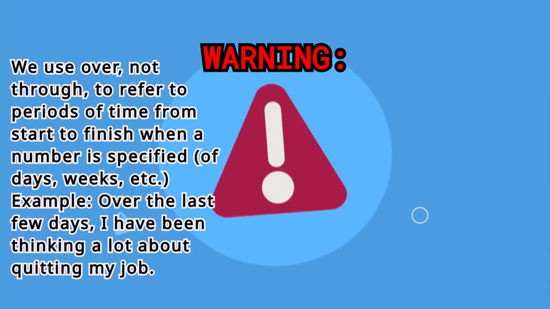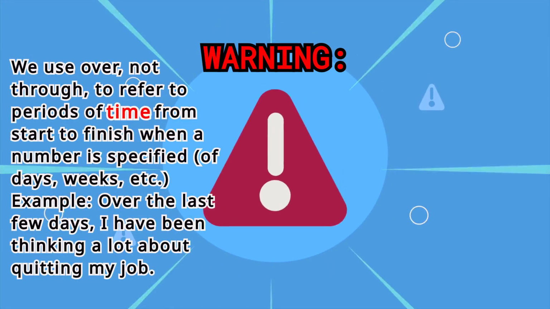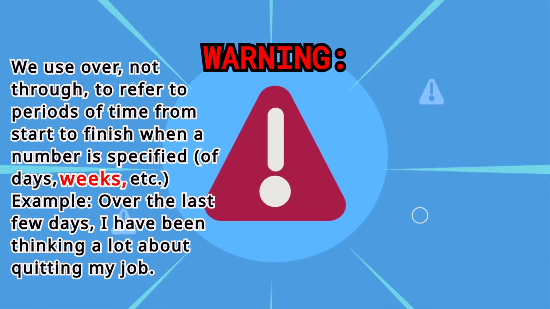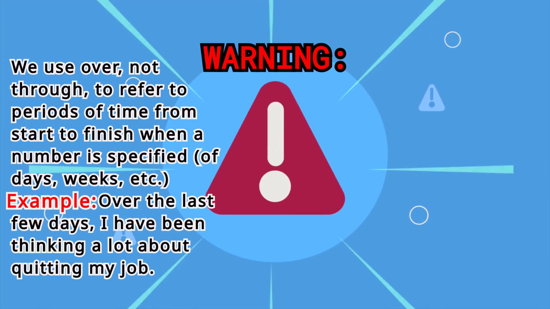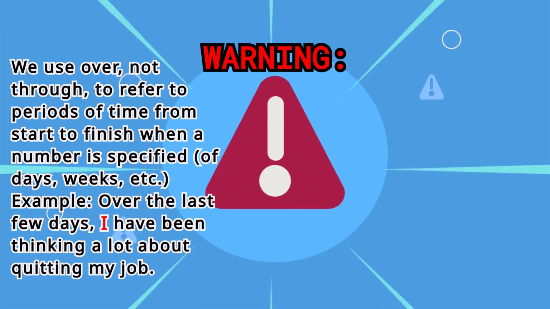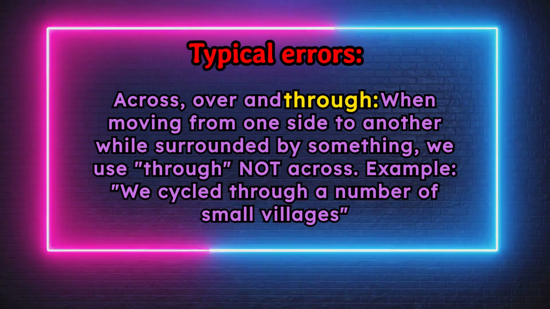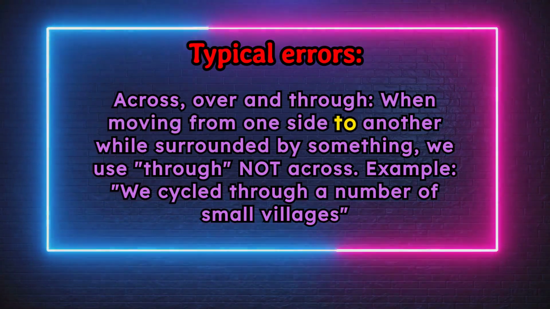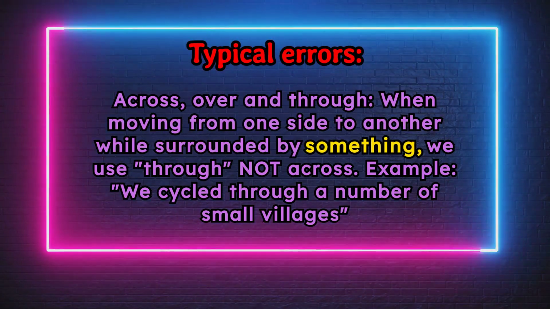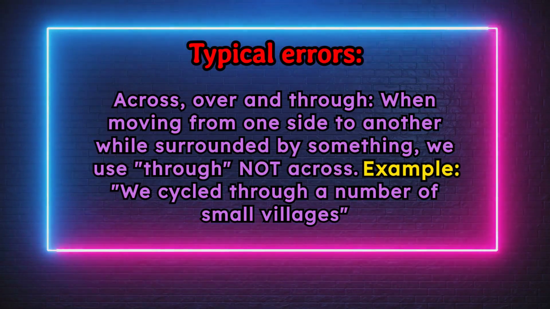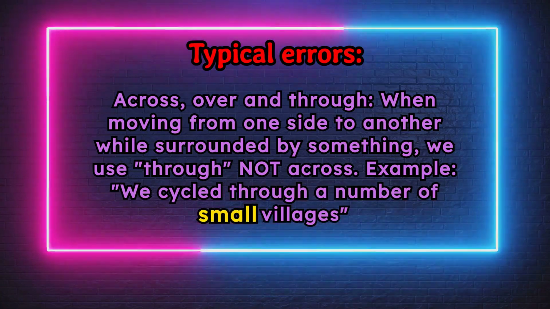We use over, not through, to refer to periods of time from start to finish when a number is specified, of days, weeks, etc. Example: over the last few days, I have been thinking a lot about quitting my job. Across, over, and through. When moving from one side to another while surrounded by something, we use through, not across. Example: we cycled through a number of small villages.